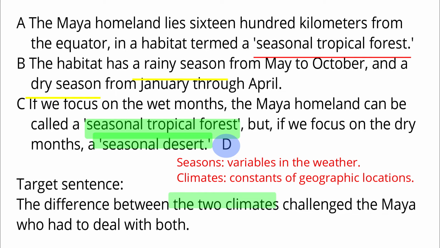The above example, of course, can be answered even if you do not know terms for seasons are different from terms for climates, since you can use the context clue that the Maya had to deal with both. The target sentence cannot be inserted between B and C, as the ideas flow logically. As the example reveals, when the antecedent is not explicit, you will need to use not only a logical clue like demonstrative words, but also content words to check the flow of the ideas.